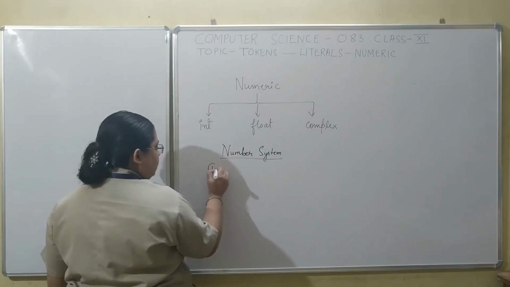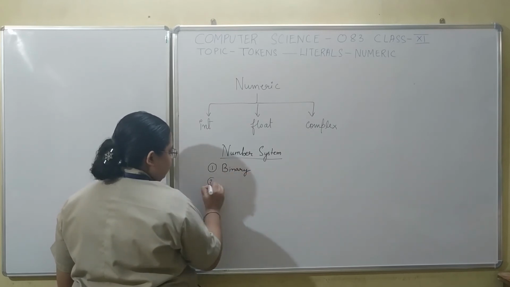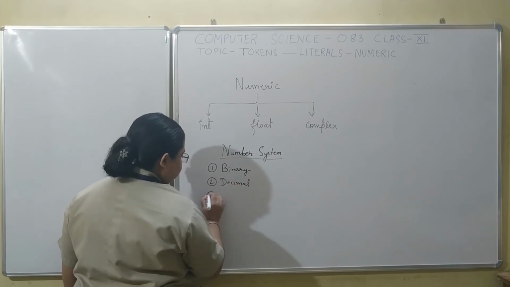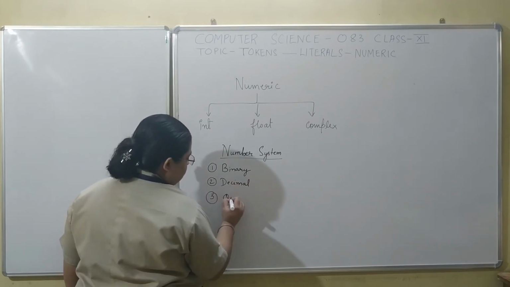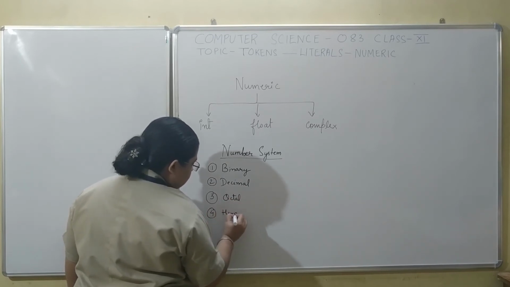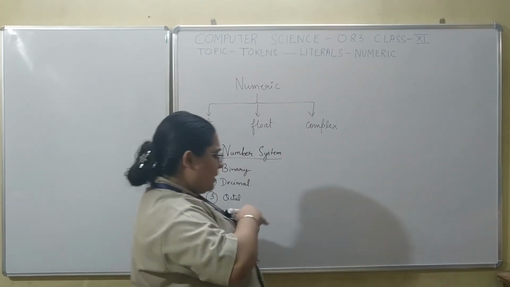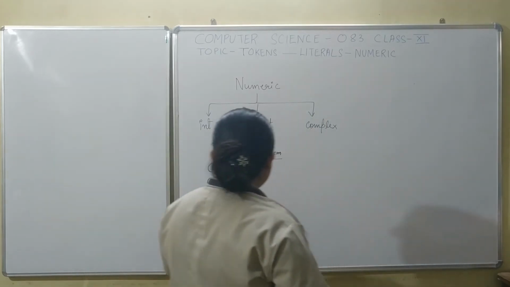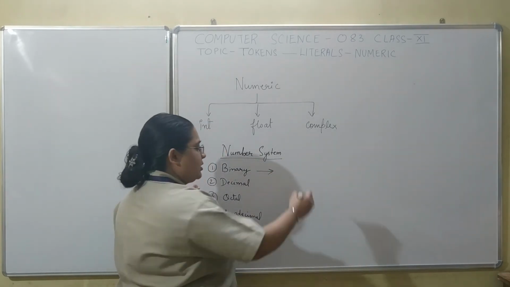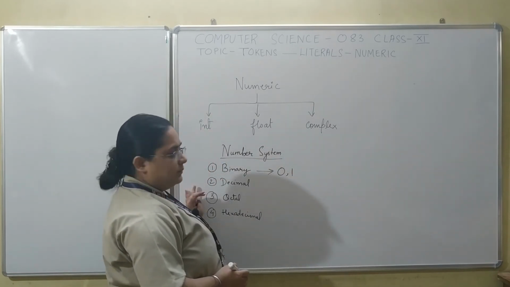We have some number systems like the binary number system, decimal number system, octal number system, and hexadecimal number system. Binary number systems are those made up of only two values, that is 0 and 1.